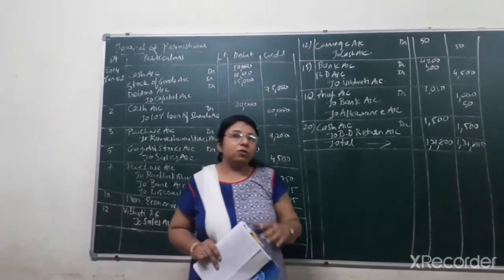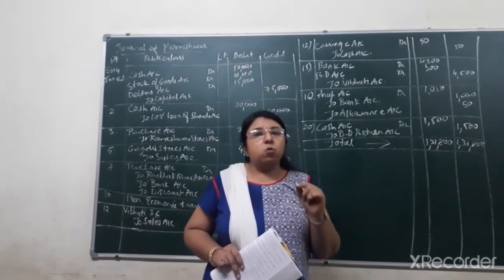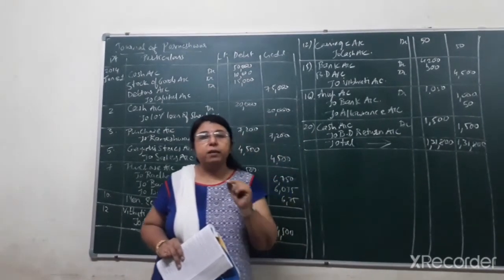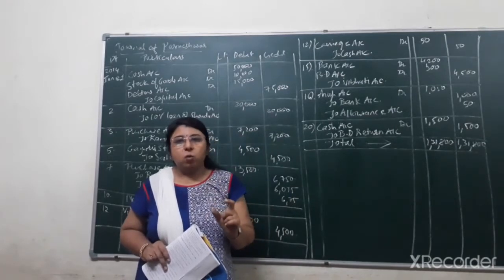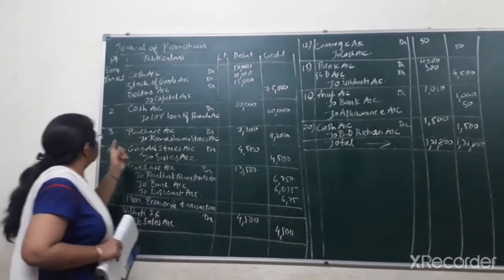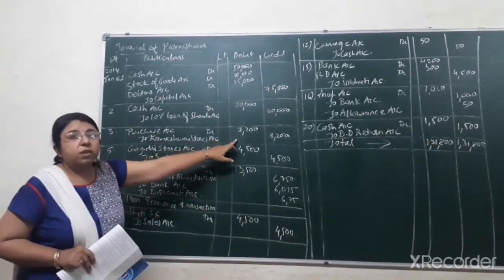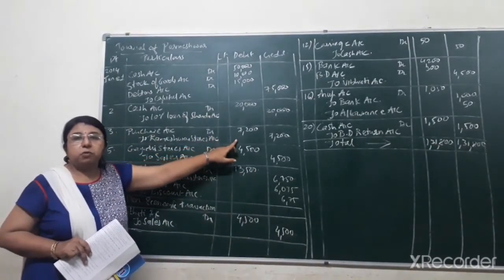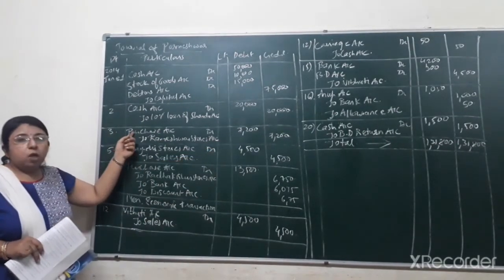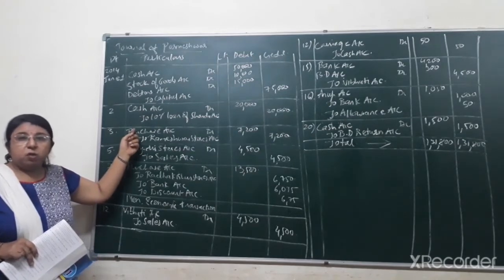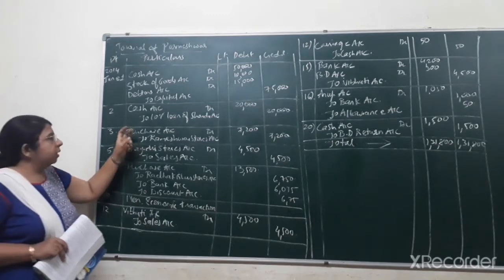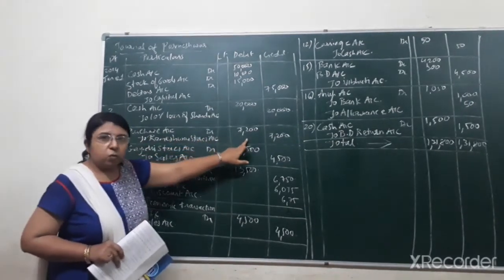Already in the last video lecture I have discussed that trade discount will never be shown in the books of accounts. So always after deducting the trade discount, whatever value comes, that is to be disclosed in the books of accounts. So you can see the third journal entry that I have written, the amount that is 7,200 after subtracting trade discount of rupees 800. We had purchased the goods. So debit what comes in? Goods comes in because of purchase. So as per the rule of real account, purchase account will be debited. So purchase account debit, that is 7,200.